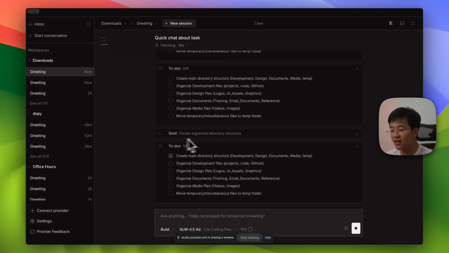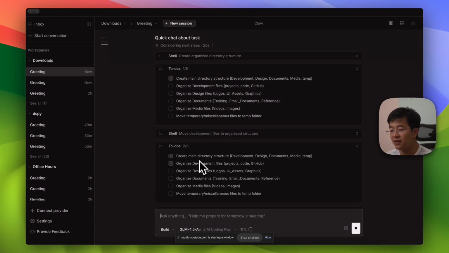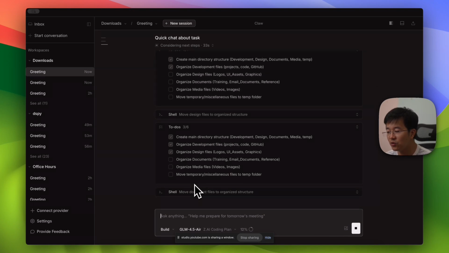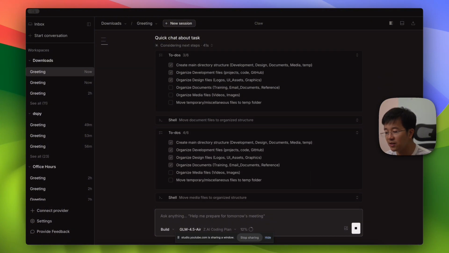So actually he can create some directories, development and design and document and so on. And then he will start to organize my files, like project code on GitHub, or even design files, like logo, document and media. And also he will do this one by one. So I let him cook, and I'm going to switch into the folder later so that you can see what is inside.